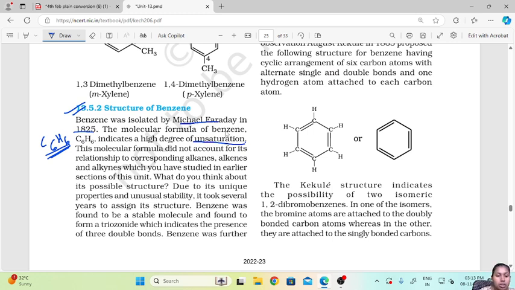Now due to its unique properties and unusual stability, it took several years to assign its structure. Benzene is stable with its electronic configuration and structure, so it took several years to assign a perfect structure to the benzene ring. Benzene was found to be a stable molecule and found to form a triozonide, which indicates the presence of 3 double bonds.